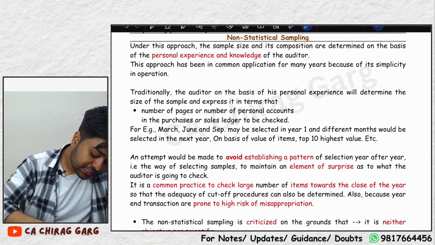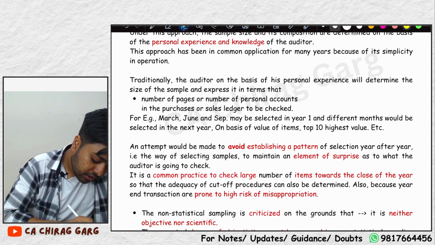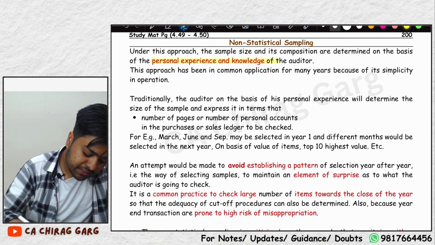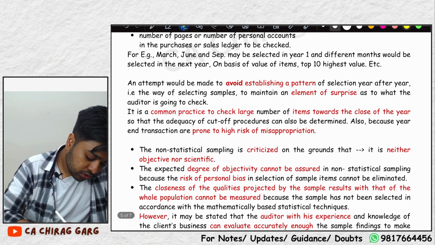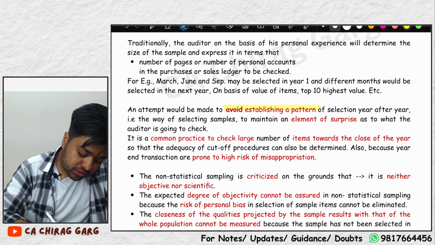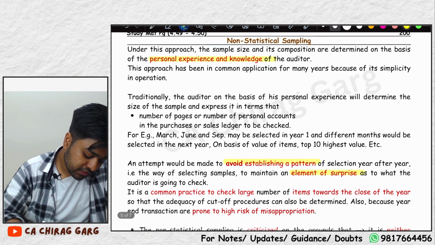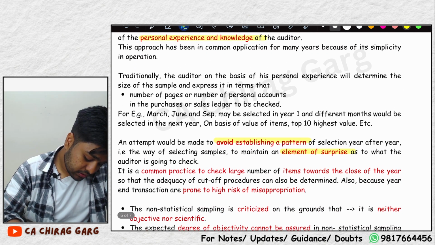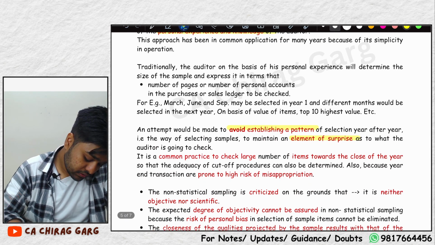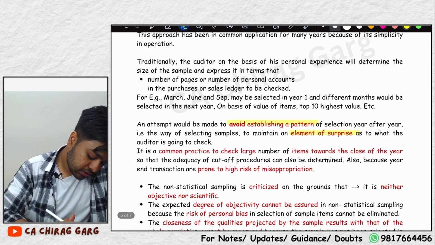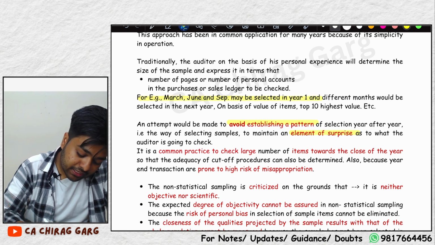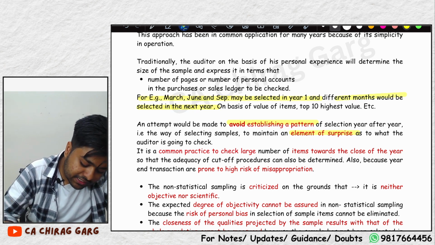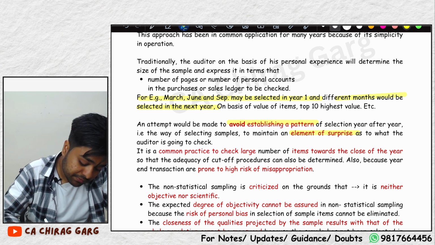What is non-statistical sampling? You will just have to read it. It is based on the personal experience and knowledge of the auditor. The auditor should avoid establishing a pattern and should maintain an element of surprise. There is one example given. For example, March, June and September may be selected in one year, and different months would be selected in the next year. So it maintains an element of surprise.